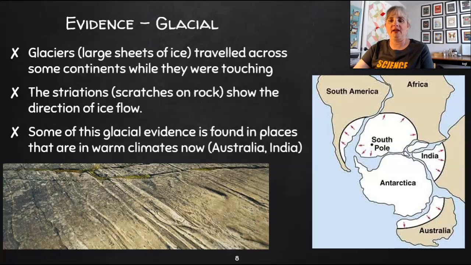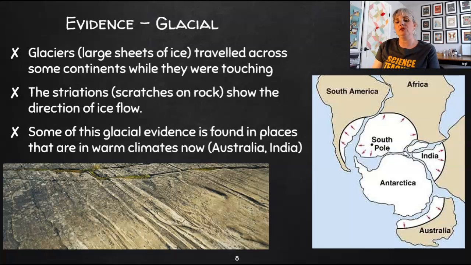Another piece of evidence that Wegener discovered was that in years past, there were huge glaciers, or large sheets of ice, that traveled from the South Pole and moved across continents. Well, when you have huge glaciers like that, they create scratches on the rock called striations, which you can see in this photograph here, and they show the direction that the ice moved.